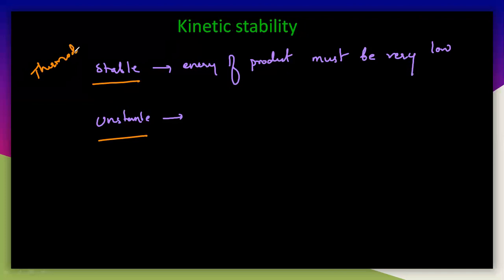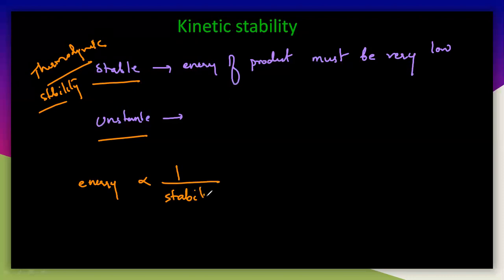According to thermodynamic stability, here the stability means the energy of the product must be very low. So energy is inversely related to the stability, and you can easily understand this. The energy of the product must be very low; that is stable here.